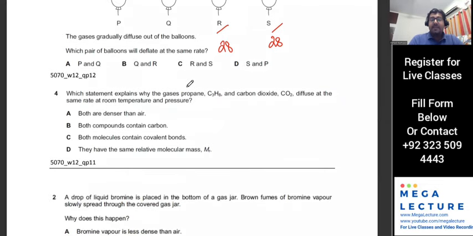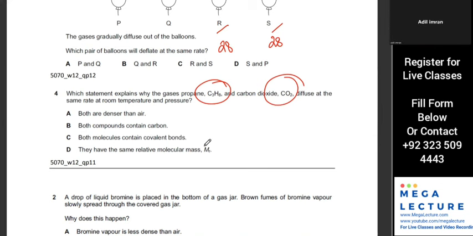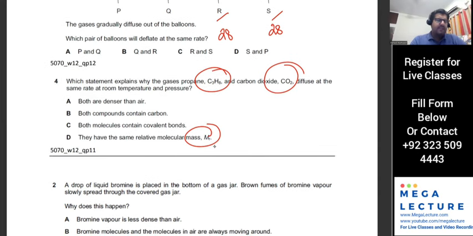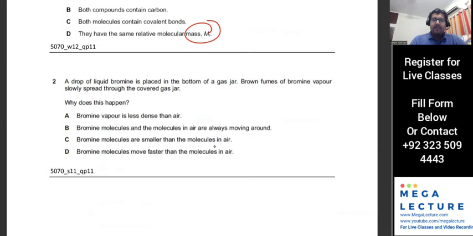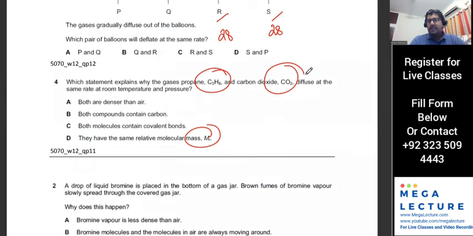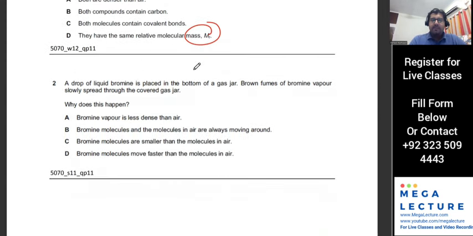Next one, which statement explains why the gases propane and carbon dioxide diffuse at the same rate? Why do they diffuse at the same rate? D. They have the same relative molecular mass. You can just calculate it. They're exactly the same, 44 and 44. A drop of liquid bromine is placed in the bottom of a gas jar. Brown fumes of bromine vapor slowly spread through the covered gas jar. Why does this happen?